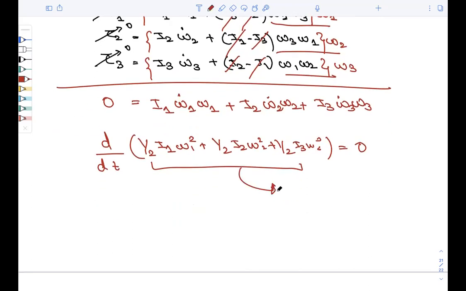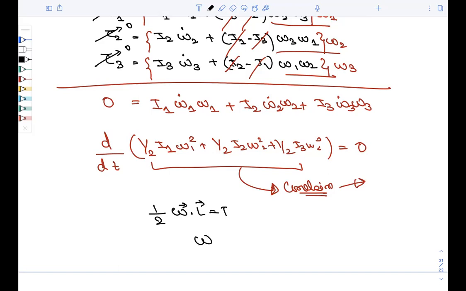You will write this in the conclusion, that the rotational kinetic energy will be constant in the torque free rotation. Also, since I1, I2, I3 are the same, we can write omega dot L equals T, right? And L will be I omega, I is the same for all.